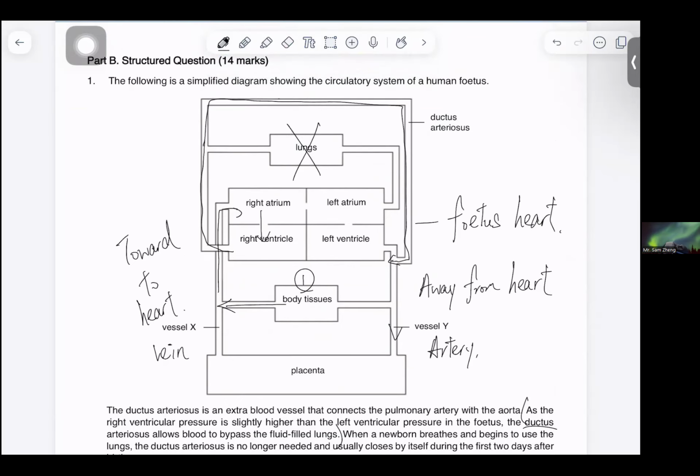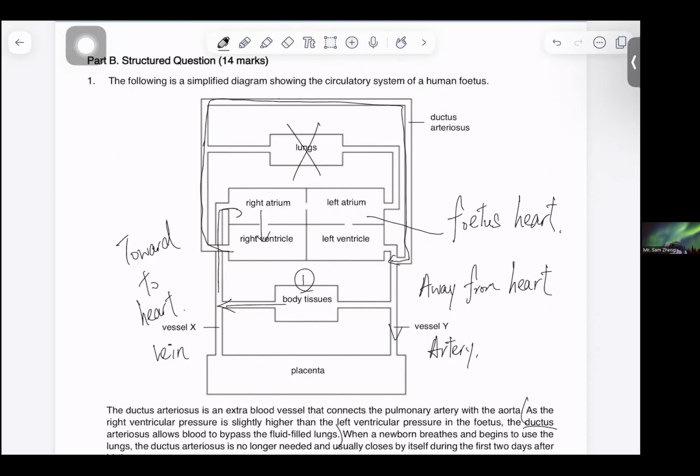So in this case, the ductus arteriosus actually bypasses the lungs.